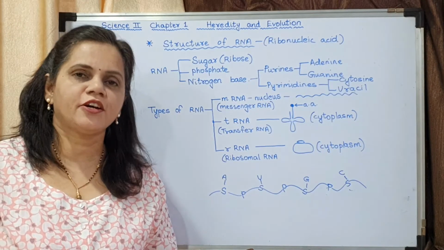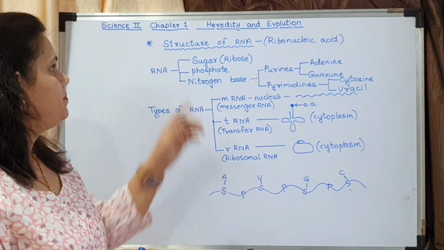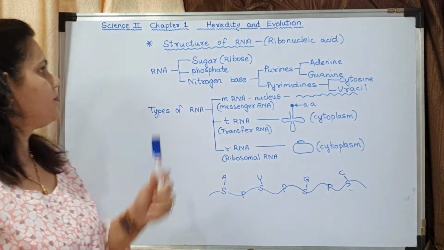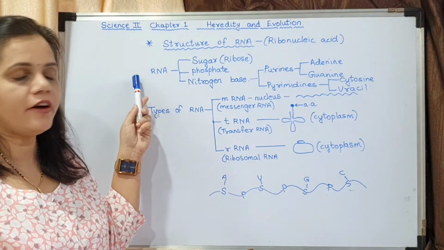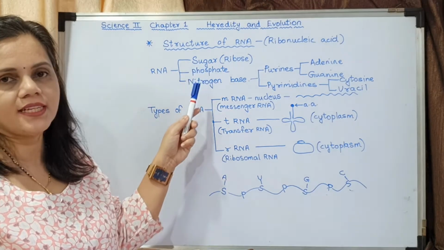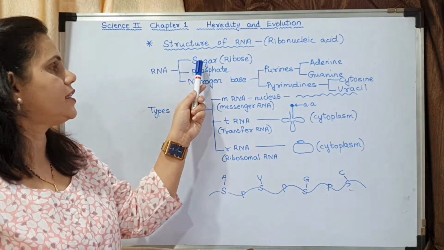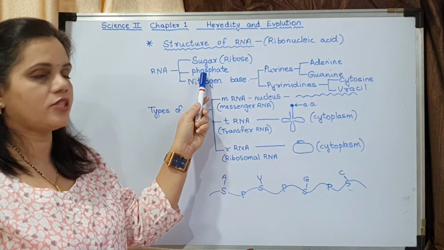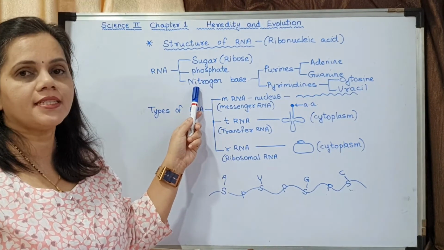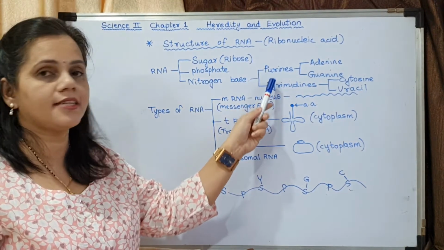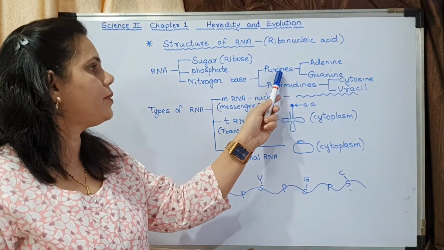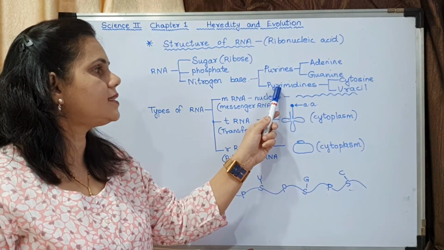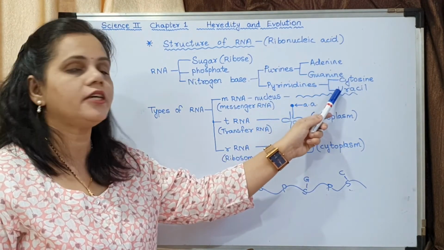Okay, the next topic is structure of RNA. RNA means ribonucleic acid. RNA is also made up of sugar, phosphate and nitrogen base. The sugar which is present in RNA is ribose, and the nitrogen bases are of 2 types, purines and pyrimidines. Purines are of 2 types, adenine and guanine. Pyrimidines are of 2 types, cytosine and uracil.